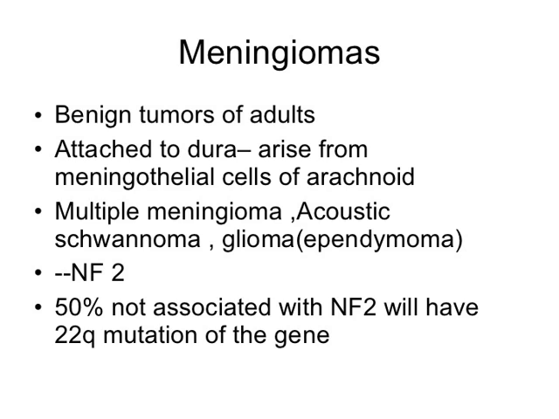Now come to meningiomas. These are the benign tumors of adults. These are attached to the dura, arising from the meningothelial cells of the arachnoid matter. Multiple meningiomas, acoustic schwannoma and gliomas are also present. Often these are associated with neurofibromatosis type 2. 50% not associated with neurofibromatosis type 2 will have a 22q mutation of the gene.